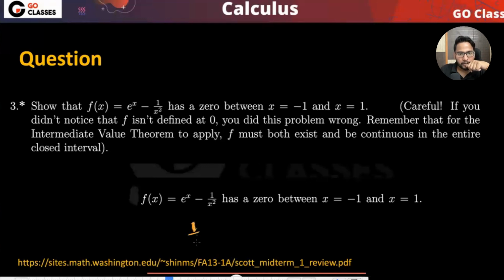Sorry, it is 1 upon e -1. No, at -1 it is less than 0. And at -1 it is less than 0. At 1 it is greater than 0. So if it is continuous, then you can do it. You do it using Rolle's theorem. But it is not continuous. But still, can you play some trick? That's what they are saying.